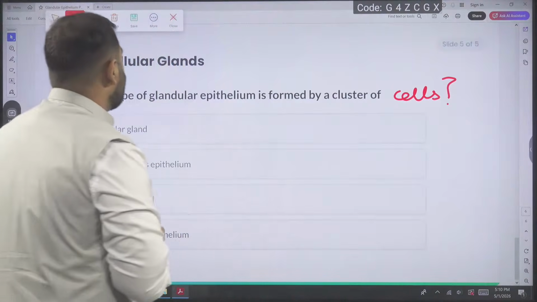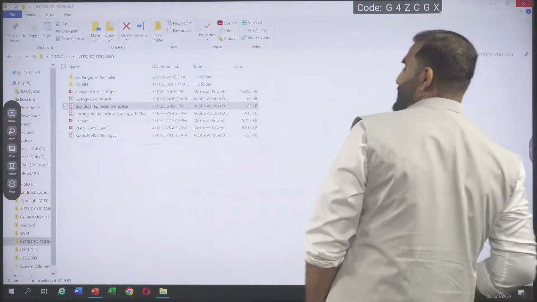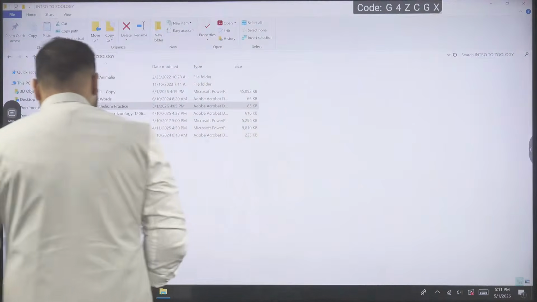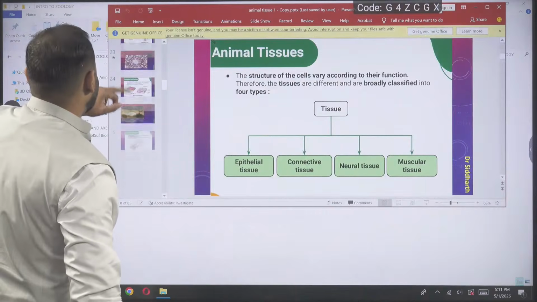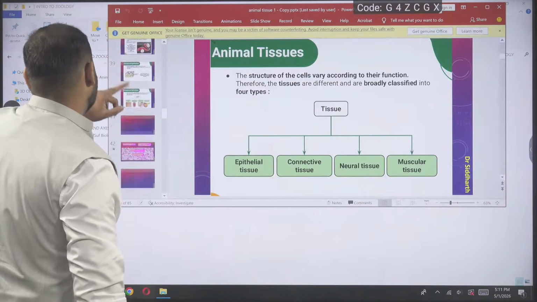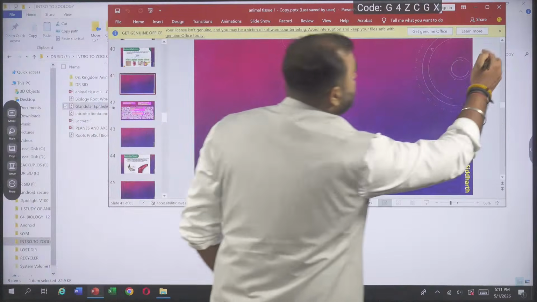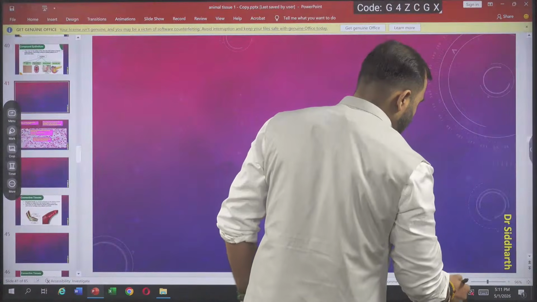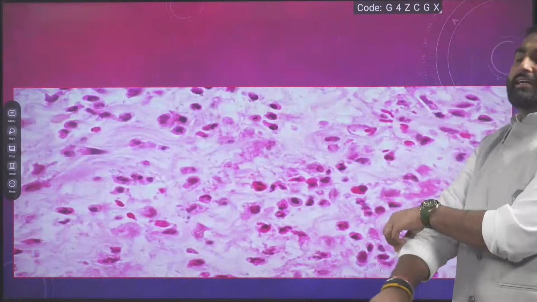Okay. Now let's move on to our next topic. Come on. So a lot of quiz is done now. Now we will move to our topic. We have to go and start learning about the connective tissue. Shall we start, guys? Come on. Okay, everyone ready? Now let us start with the connective tissue.